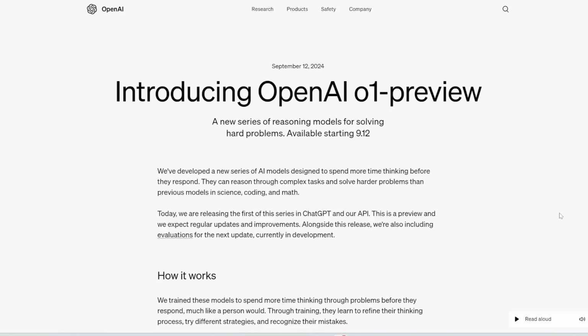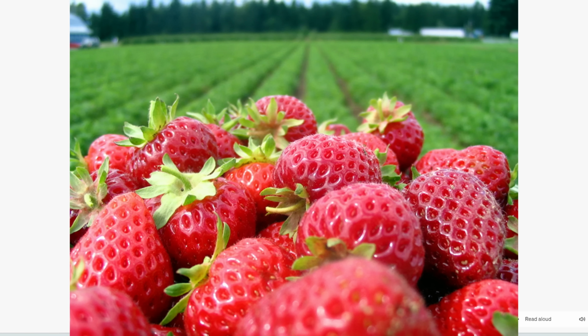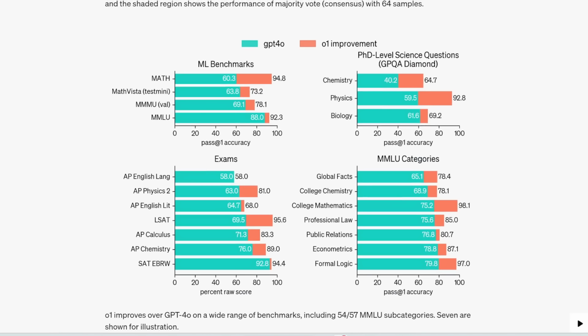OpenAI just released their newest model, and it is freaking insane. They are calling this OpenAI-o1, and this is based on the mysterious Strawberry or Q-Star project. And yes, this is way smarter than any other model I've used. So in this video, I'm going to rigorously test out o1 in coding, reasoning, problem solving, and more.